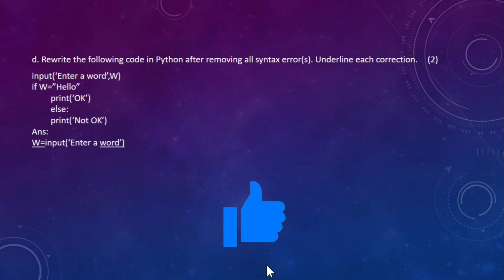There are 2 errors in this line. The first one is the w, it should be the L value, so it has to be removed from the bracket of input and kept on the left hand side. This is the first error.